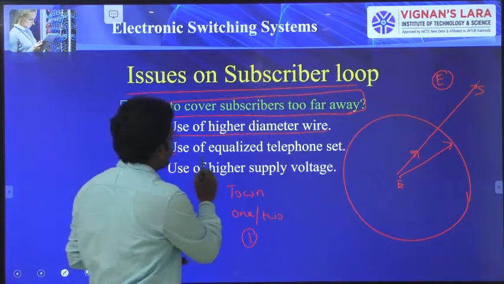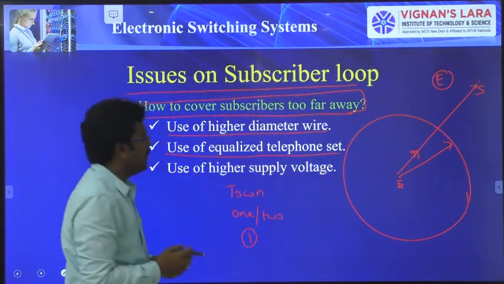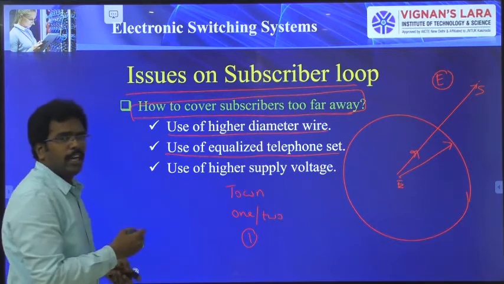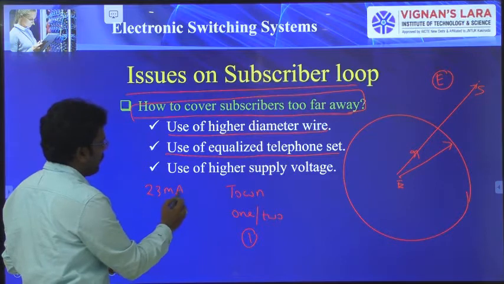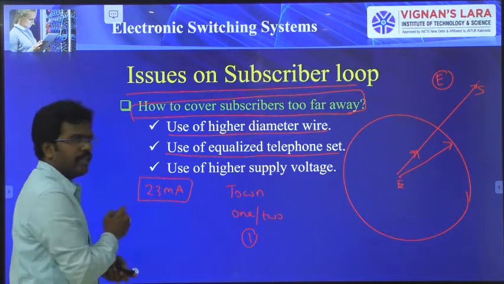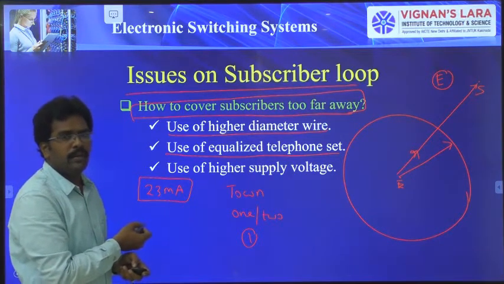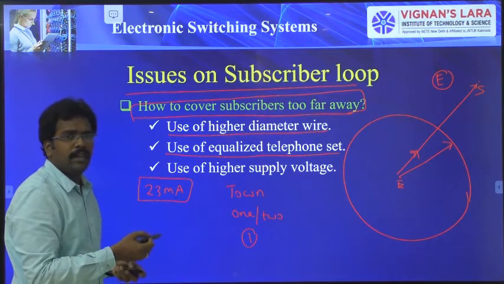Second one is use of equalizer telephone sets. Generally the ordinary telephone set requires 23 milliamperes of current for proper energizing, right? This is the point already we know. So what are the factors limiting the length of the loop?